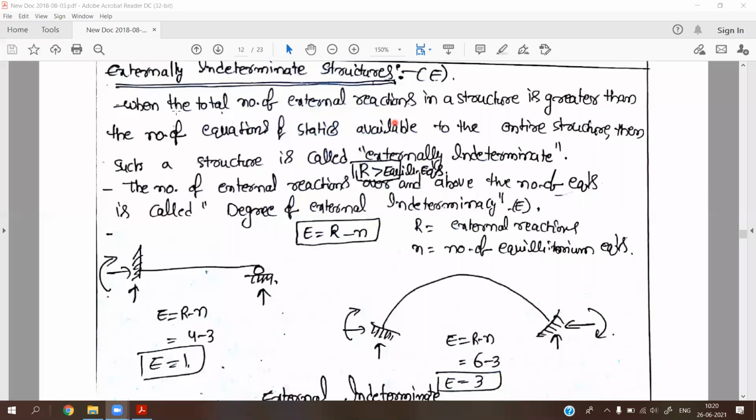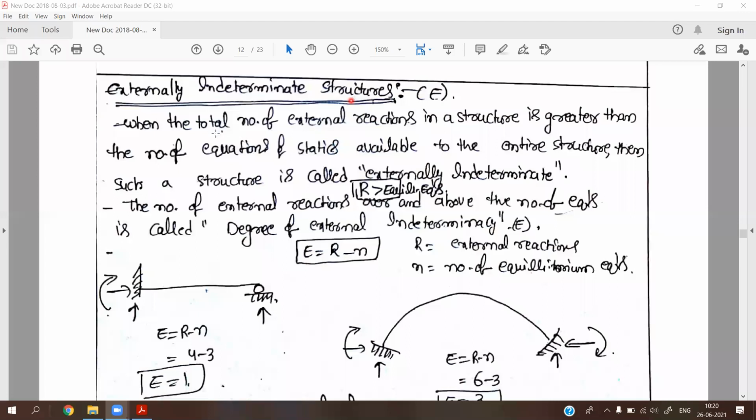A structure is called externally indeterminate when the total number of external reactions in the structure is greater than the number of equations available. That means reactions are more than the available equilibrium equations. For example, here at the fixed support we have three reactions, and at the roller support we have one more reaction. So totally we have four reactions. Equilibrium equations are three, because for beams we have three equilibrium equations: summation of vertical force equal to zero, summation of horizontal force equal to zero, and summation of moments equal to zero. Therefore 4 minus 3 is equal to 1.